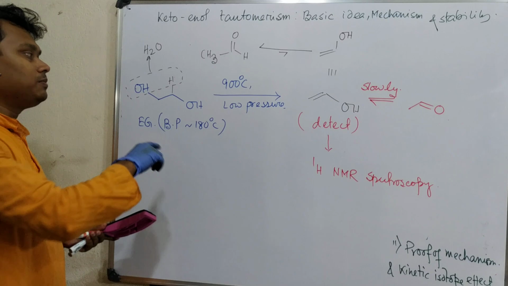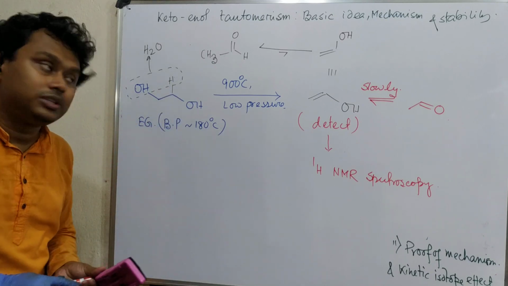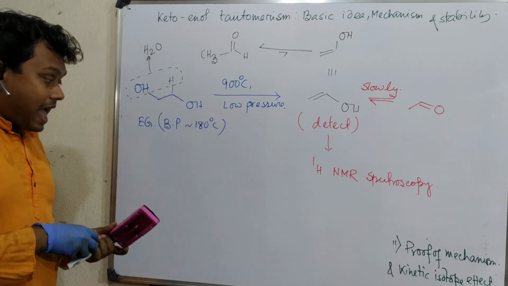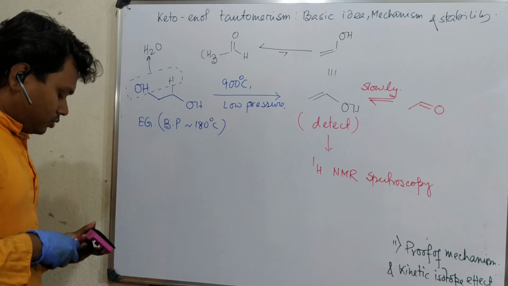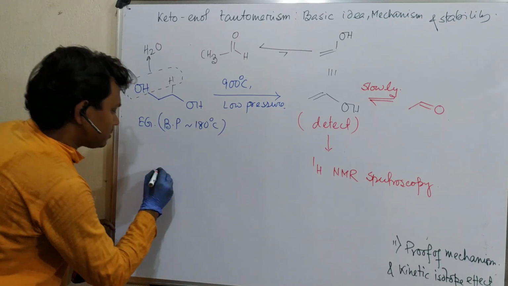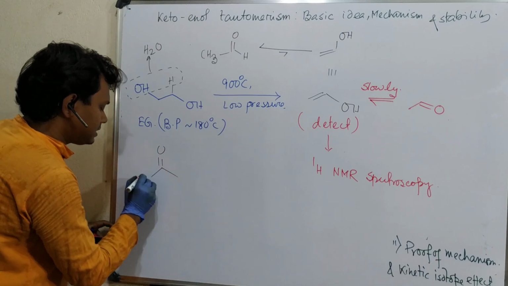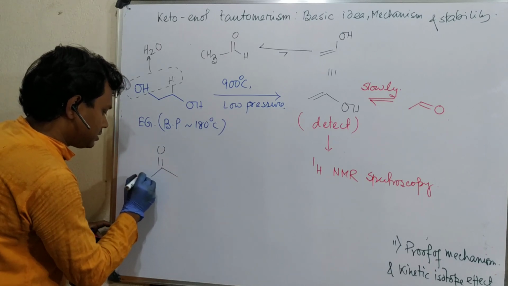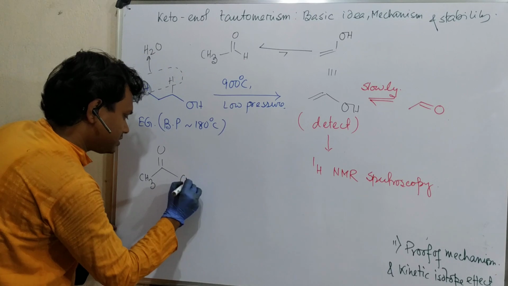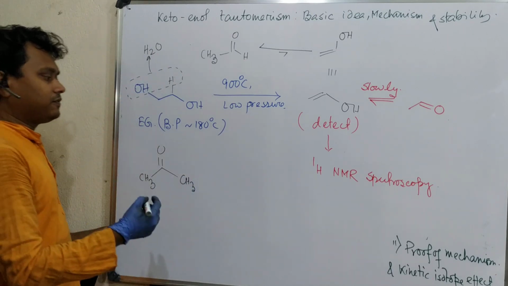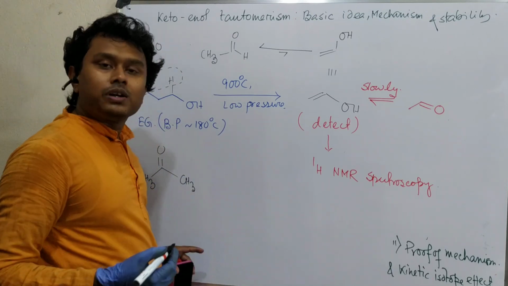So this is one proof, that we can isolate or separately prepare the enol. Another proof is this. Let's take the example of CH3COCH3, this is acetone, versus its deuterated derivative.